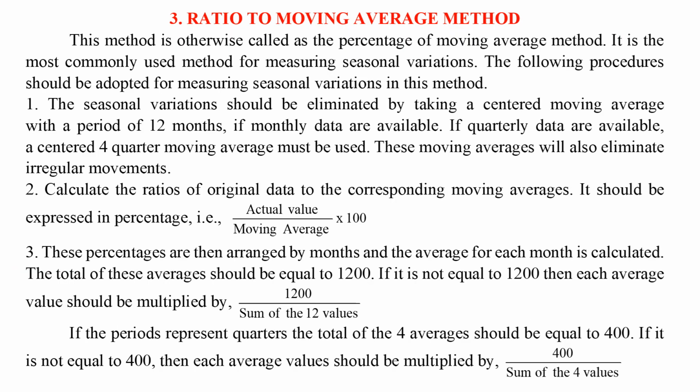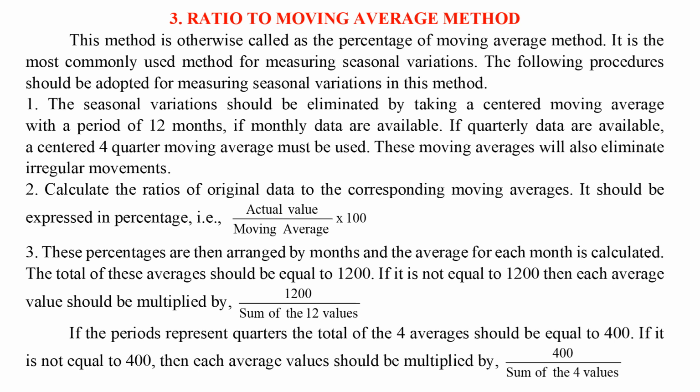Ratio to moving average method. This method is otherwise called the percentage of moving average method. It is the most commonly used method for measuring seasonal variations. The following procedures should be adopted for measuring seasonal variations in this method. 1. The seasonal variations should be eliminated by taking a centered moving average with a period of 12 months, if monthly data are available. If quarterly data are available, a centered 4-quarter moving average must be used. These moving averages will also eliminate irregular movements.